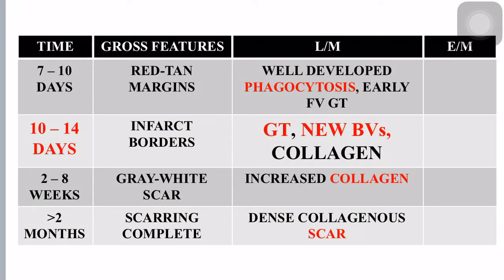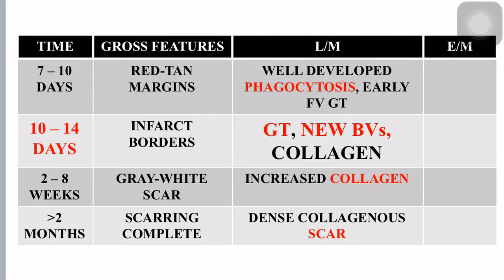Now, why do all these changes occur and what is the primary pathogenesis behind myocardial infarction and myocardial ischemia? As you know, myocardial ischemia and infarction occur due to reduced blood supply. When there is reduced blood supply, there is going to be reduced oxygenation to the target tissue. When there is reduced oxygenation, the cell will stop its aerobic glycolysis and turn towards anaerobic glycolysis, resulting in increased lactic acid formation, resulting in lactic acidosis.